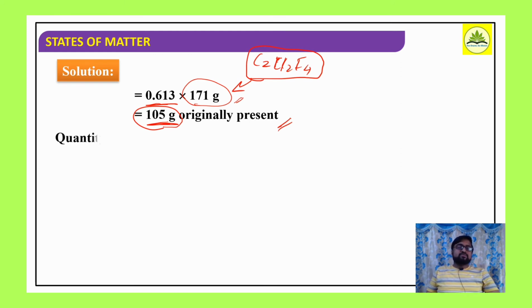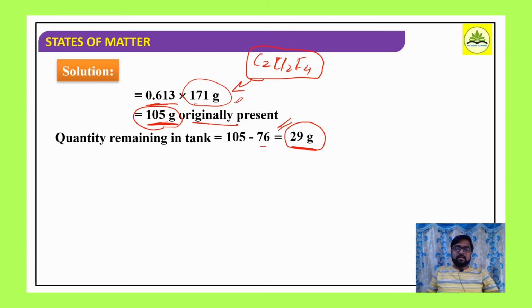During leakage, what happens? Some quantity will be leaked. Out of the 105 gram original weight, 76 gram will be lost during leakage. Then how much freon is left in the tank? 29 gram of freon remains in the tank. Once the leak is discovered and patched, the remaining freon in the tank will be 29 gram only.